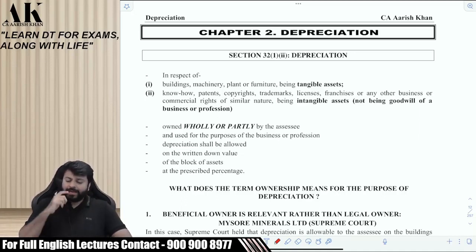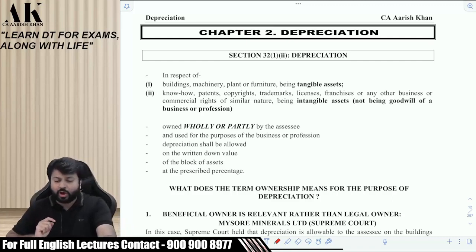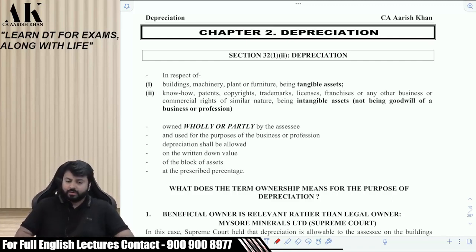In respect of building, machinery, plant or furniture being tangible asset, know-how, patent, copyright, trademark, license, franchise or any other business or commercial rights of similar nature being intangible asset, not being goodwill of a business or profession, owned wholly or partly by the assessee, and used for the purpose of business or profession, depreciation shall be allowed on WDV of the block of asset at the rate of prescribed percentage.